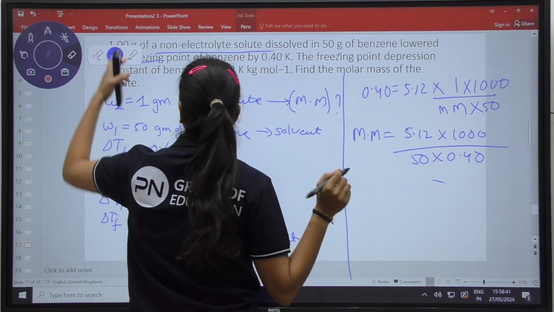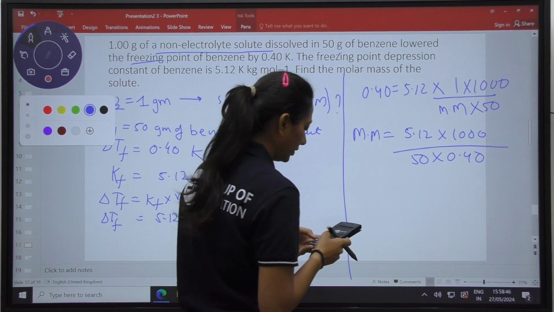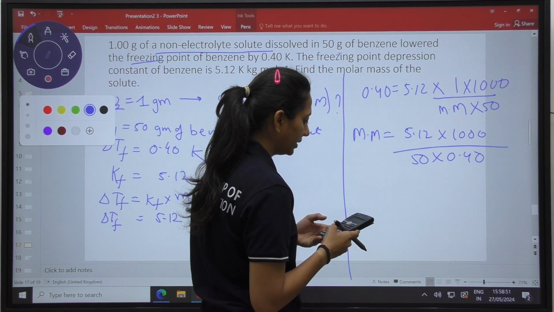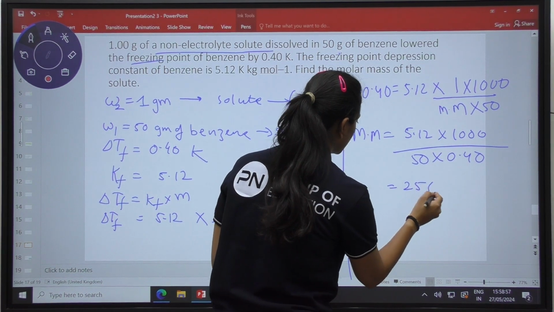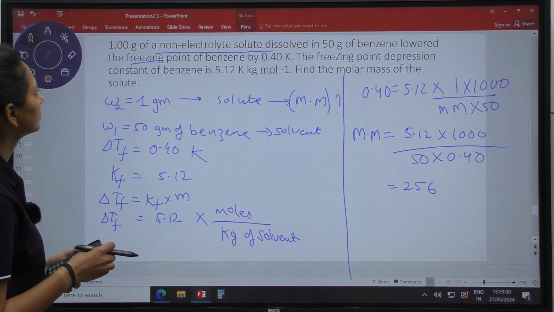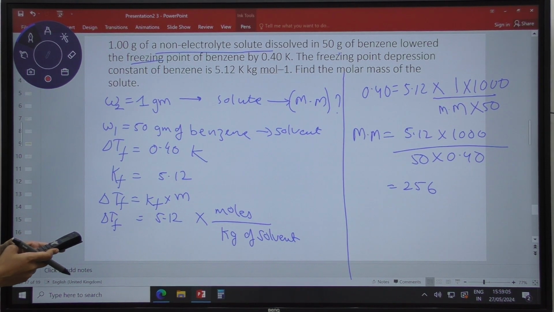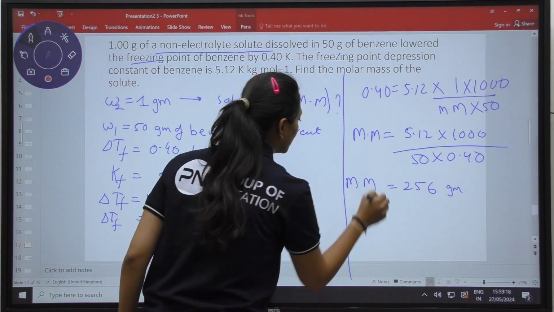What answer we are going to get? On solving this, we are having 5.12 multiplying by 1000 and then dividing this by 50 and 0.40. We will get 256 as the molar mass of the non-electrolyte. Let me check once again. 5.12 multiplied by 1000, dividing this by 50, dividing this by 0.40. 256 gram as the molecular mass of the solute added.